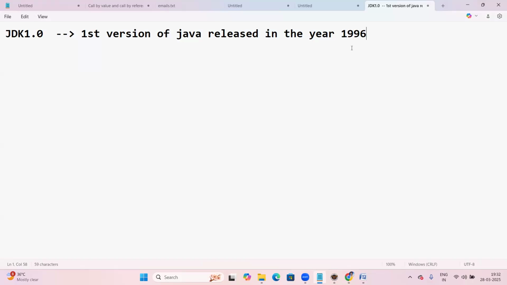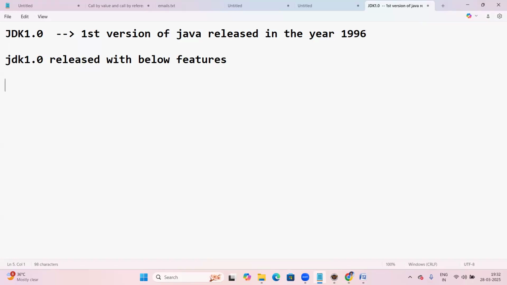So JDK 1.0 was released with the below features.